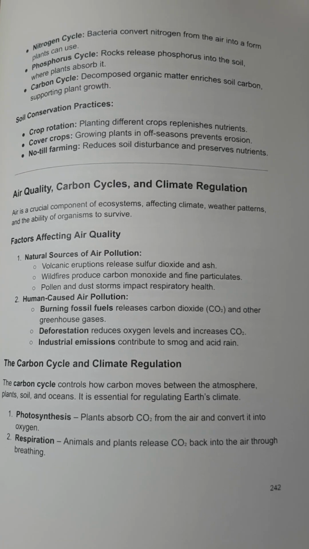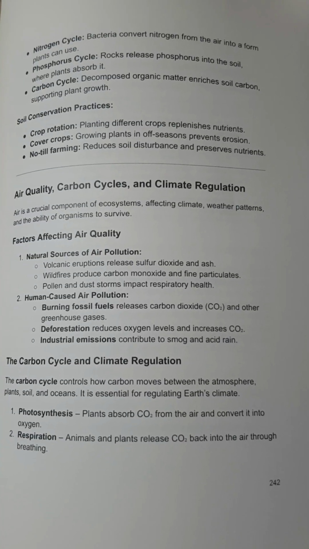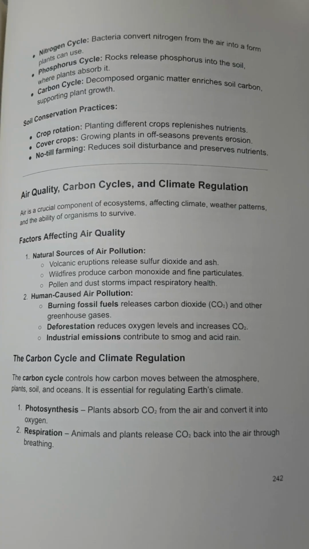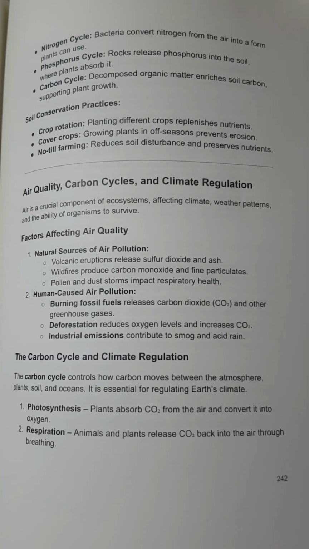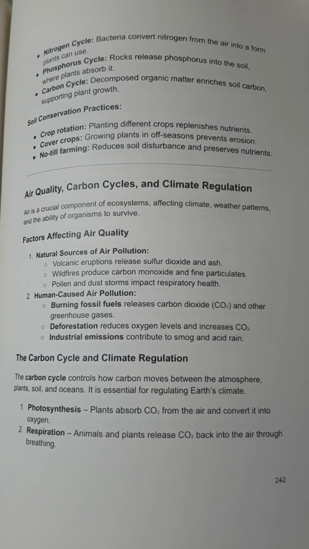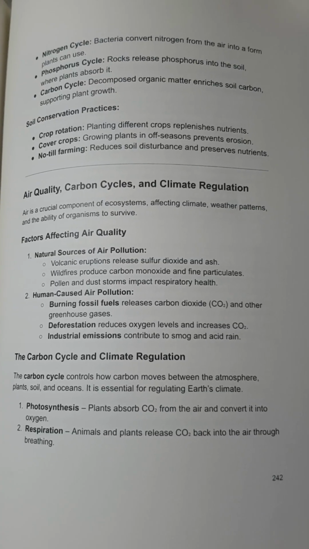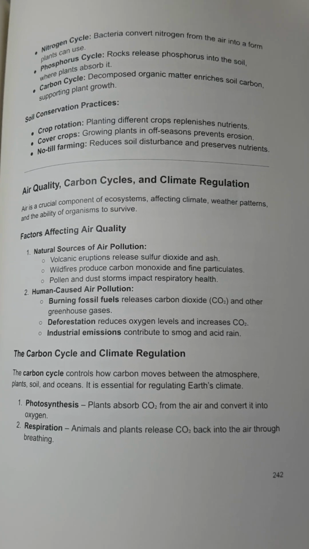Soil conservation practices. Crop rotation. Planting different crops replenishes nutrients. Cover crops. Growing plants in off-seasons prevents erosion. No-till farming. Reduces soil disturbance and preserves nutrients.